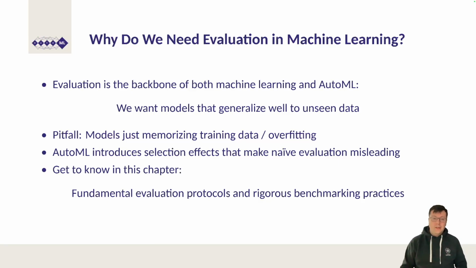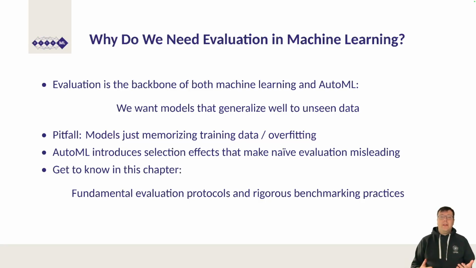This immediately introduces a challenge. We never directly observe generalization performance. We can only estimate it from the finite data we have available. And as we will see throughout this chapter, that estimation process is full of subtle pitfalls. The most familiar pitfall is overfitting. A model fits the training data so closely that it fails to capture the underlying pattern and instead captures noise. When such a model encounters new data, it performs poorly.